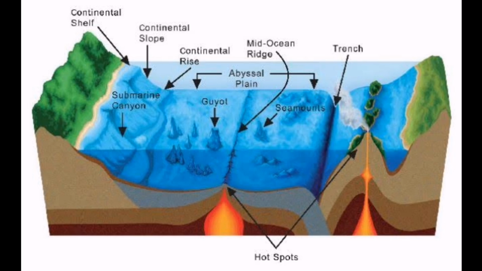The trenches are thousands of meters deep from the sea level. The Mariana Trench in the Pacific Ocean is the deepest trench in the world. Its depth is around 11,034 meters.